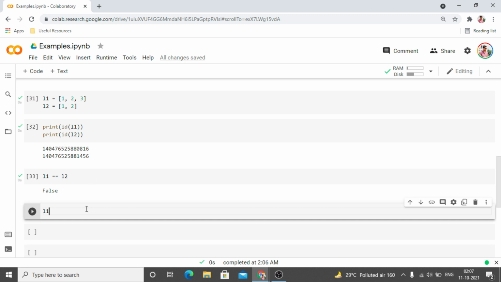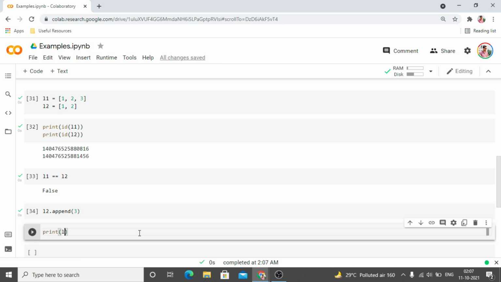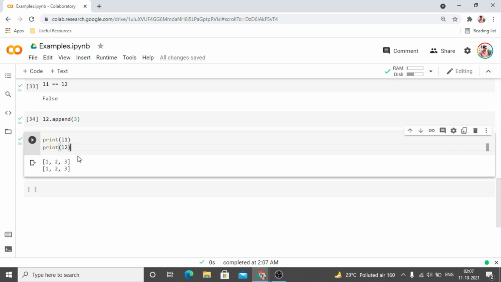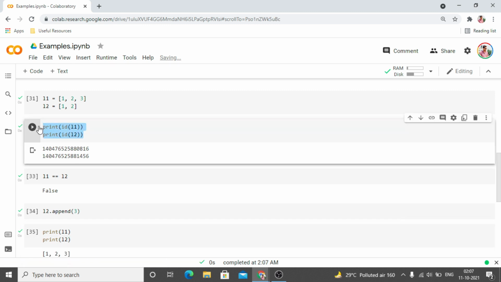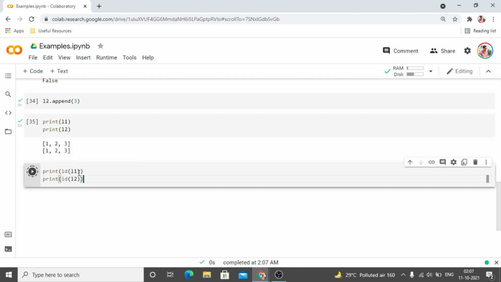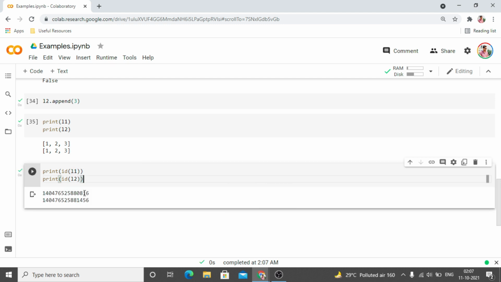If we now make L2 equal to L1 by adding 3 at the end of L2, you can see both L1 and L2 are going to have the same number of elements, and the elements are also going to be the same. Both of them have 1, 2, 3 in their list, but obviously they are not the same object because the IDs of these objects are still different.